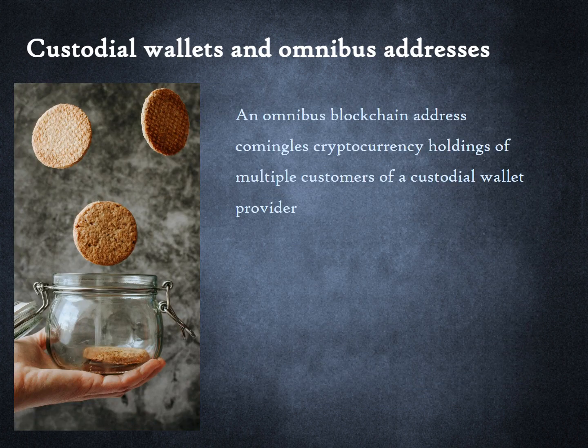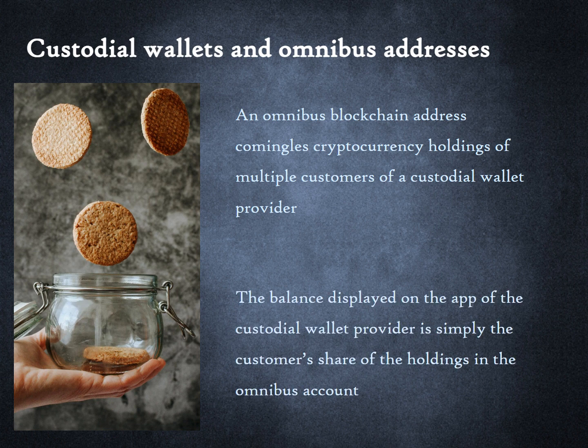Custodial wallet providers may hold the Bitcoin of thousands of customers in one or more omnibus addresses. Hence, when I saw $2,100 was the Bitcoin balance on my account, it was just my share of the UTXOs on an omnibus address. This is similar to fiat money balances on gift cards or digital wallets like PayPal. The underlying money is usually stored in an omnibus bank account. The reason I saw so many UTXOs and so many outputs is because multiple omnibus addresses are impacted.